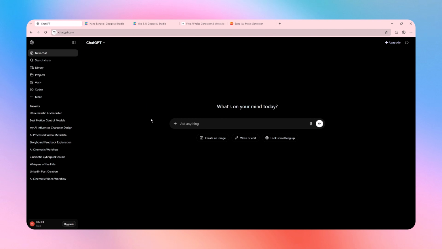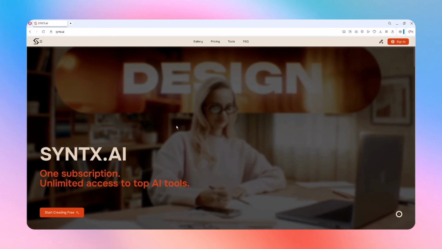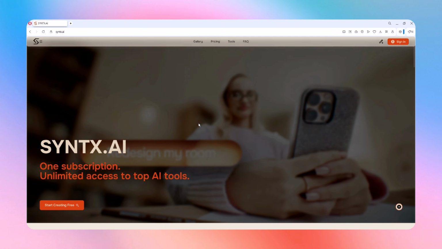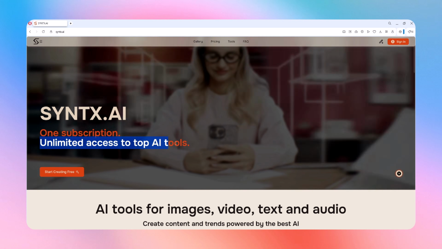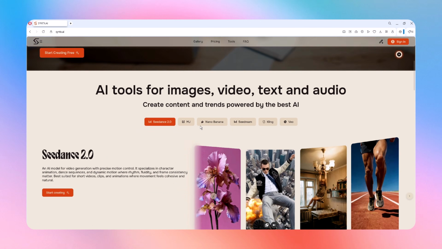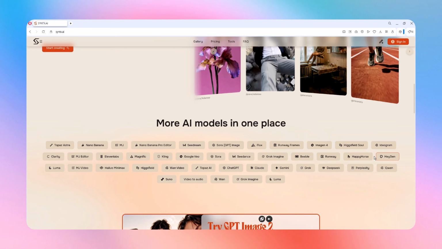But what if everything could live under one roof? That's exactly where Syntx AI comes in. Think of it as a Swiss Army knife for AI creators. Instead of juggling multiple tools and subscriptions, Syntx gives you access to some of the biggest AI models for text, images, videos, audio, and even AI agents from a single dashboard.